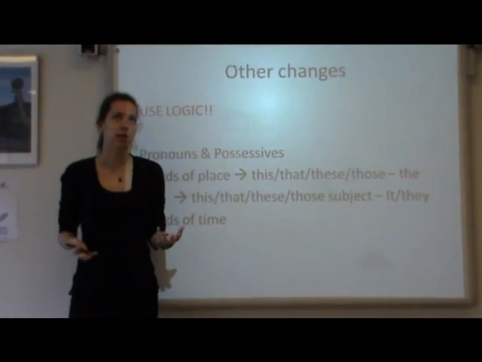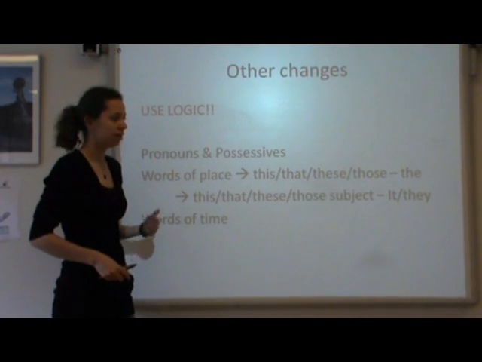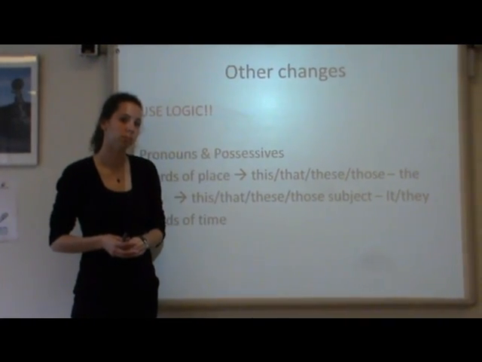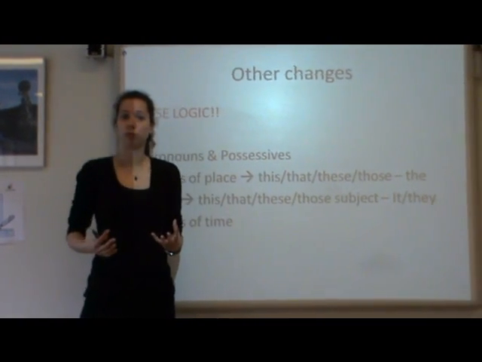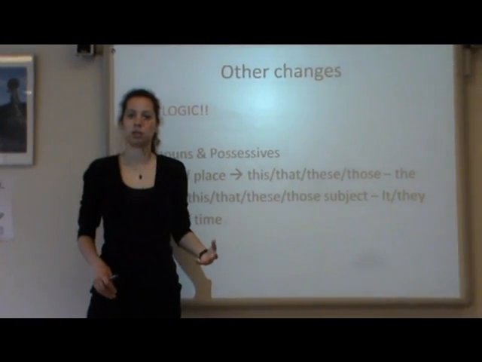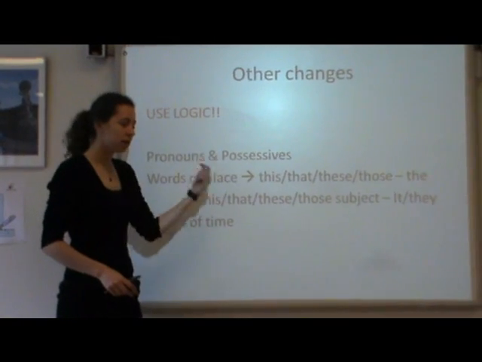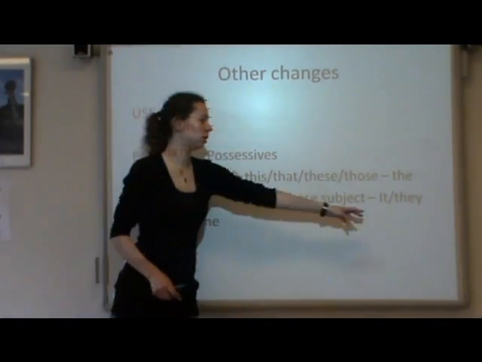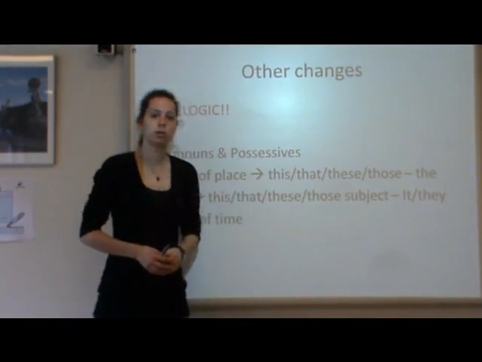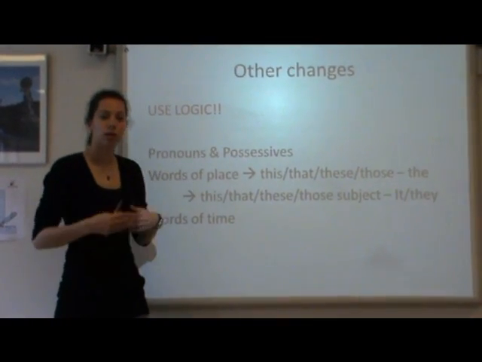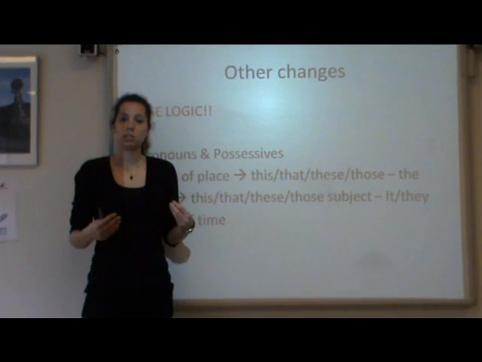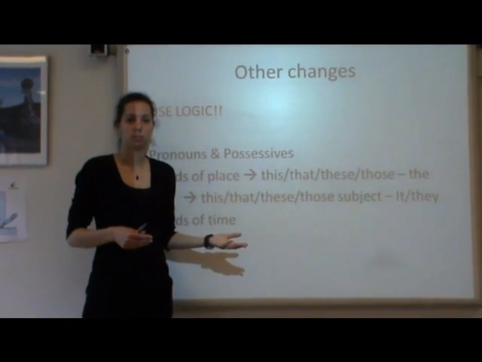So, this candy is nice, and she said that the candy was nice. This, that, these and those when they are the subject of a sentence, for example, "This is interesting," tend to change into it or they when reported. So direct speech, this is interesting. Reported speech, she said it was interesting.